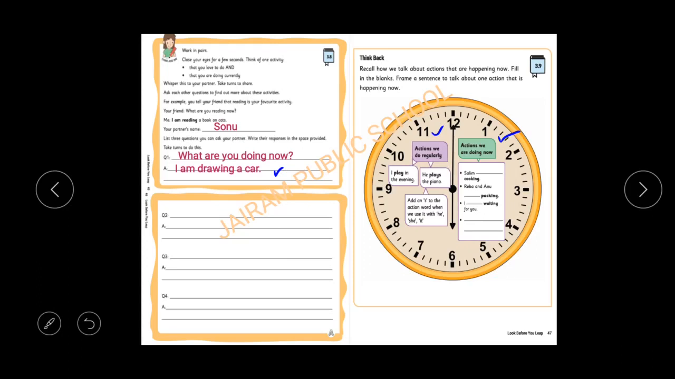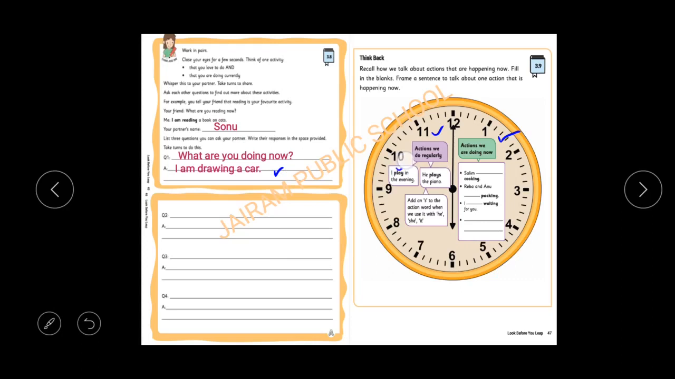So what we do regularly is called a routine action. If it is a routine action, as I already told you, we will add 's' or 'es' to the action word. But if we are writing with I, you or they, we should not add 's' or 'es'. If we use these pronouns, we should not add it to the action word. Even if it is a routine action, we write only the action word.